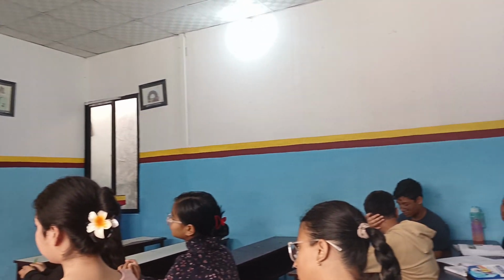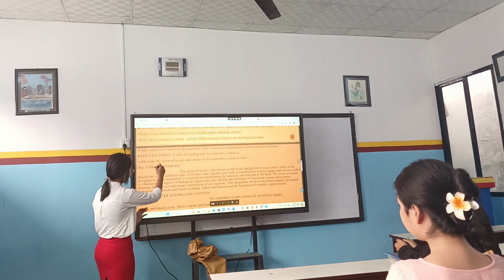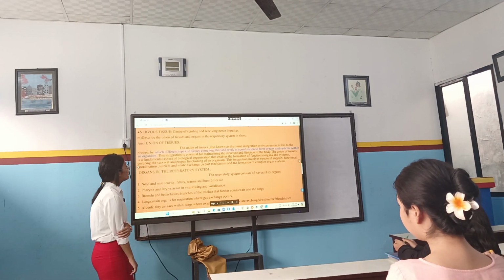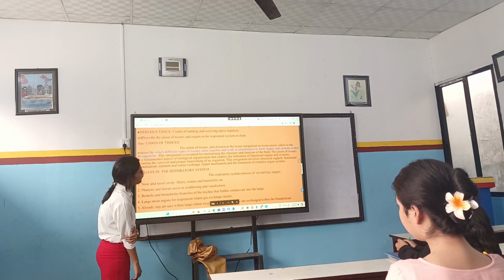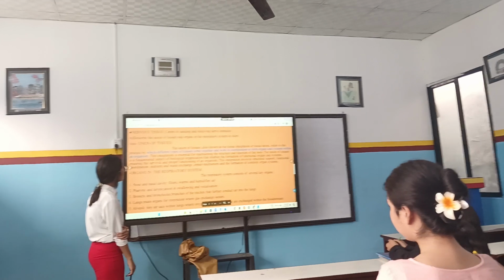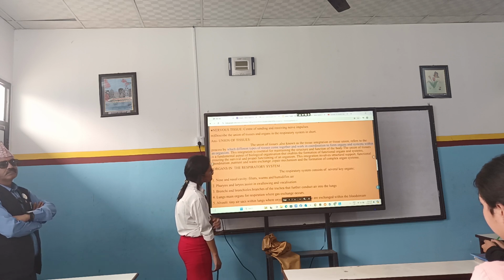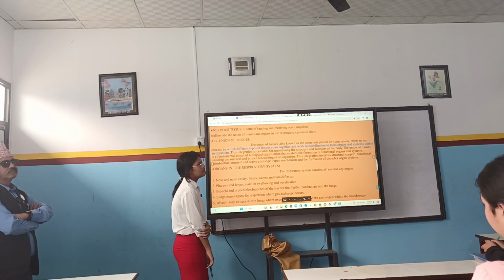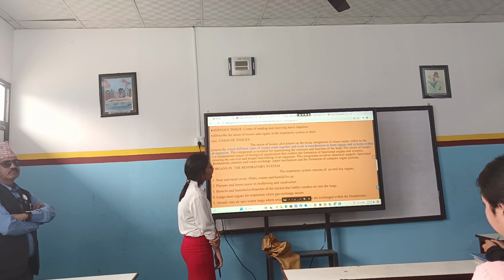Describe the union of tissues and organs in the respiratory system. The union of tissues, also known as tissue integration or tissue union, refers to the process by which different types of tissues come together and work in coordination to form organs and systems within an organism. This integration is essential for maintaining the structure and function of the body.